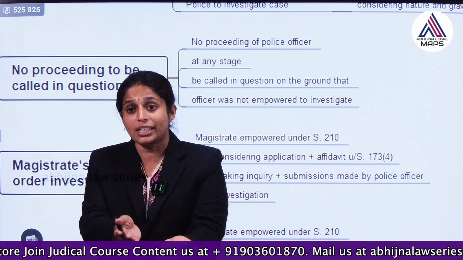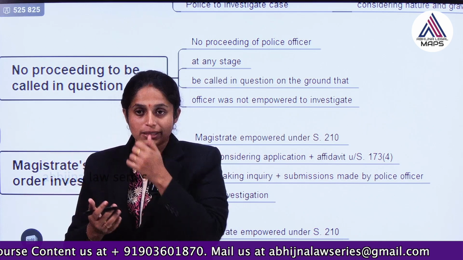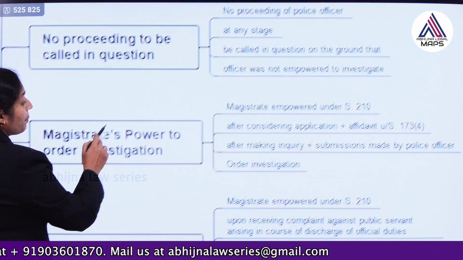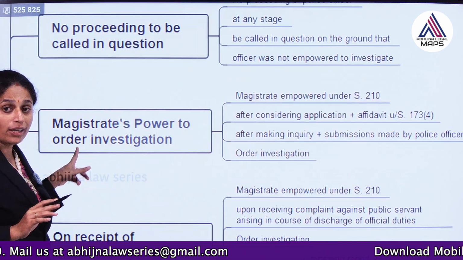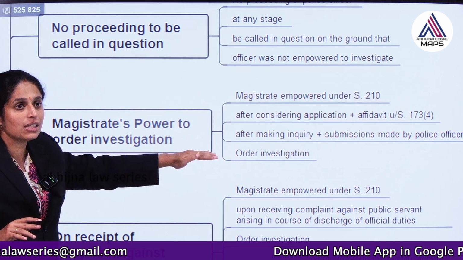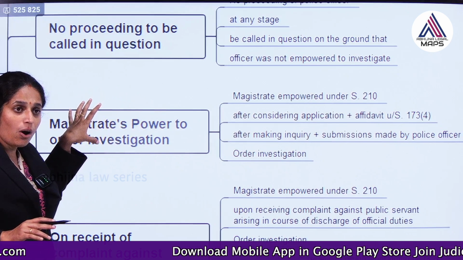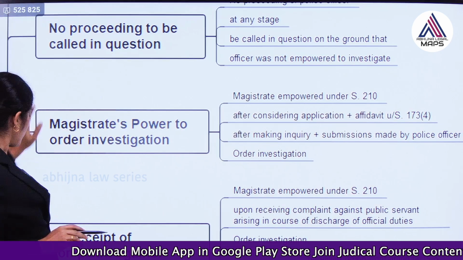So, please order him to investigate. This is the application you make to the magistrate. Here the magistrate has the power to order investigation. The magistrate will not investigate, he will order the police to investigate. This is very important. Earlier it was said to be 156(3), but now they are ordering the police to investigate.